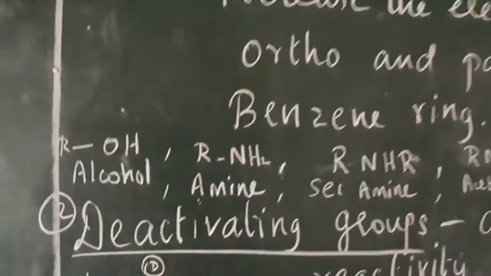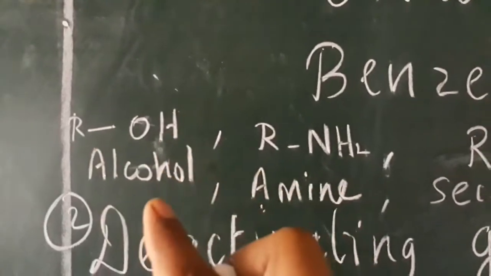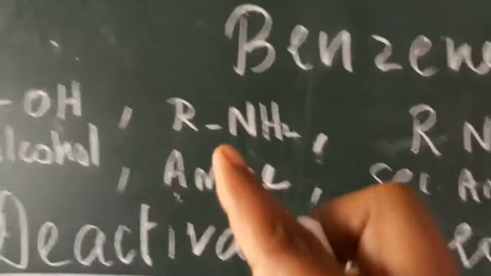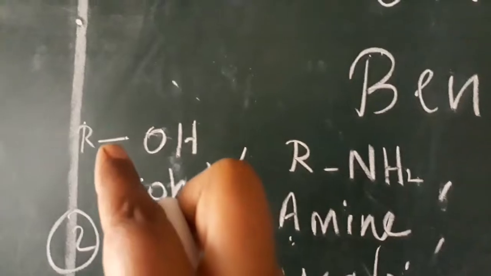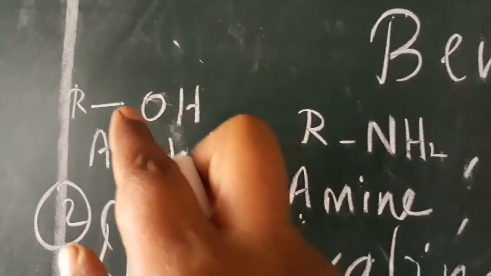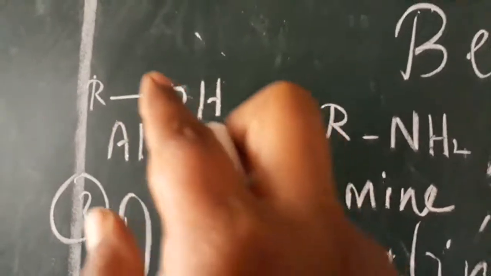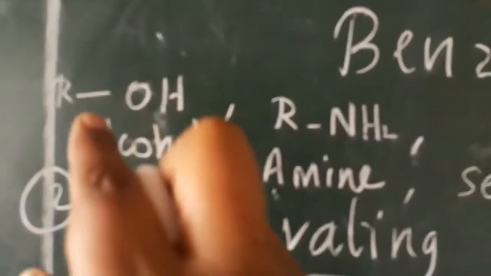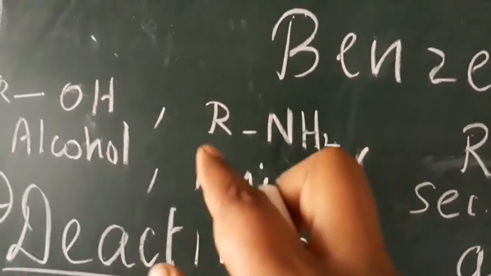For example, alcohol: OH means alcohol, and NH2 likewise, it is not given simply; they give the bond OH. Don't say minus OH. It is called bond OH. In front of the bond we put the benzene as an aryl, so I indicate it as OR.